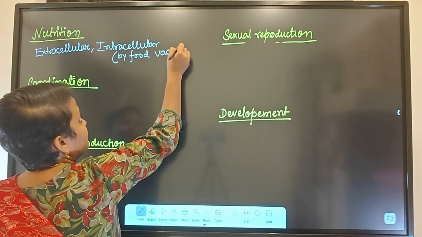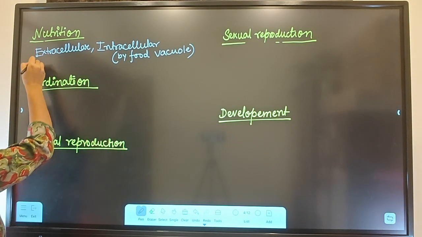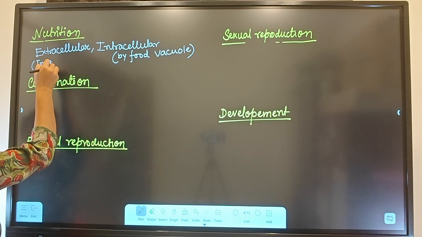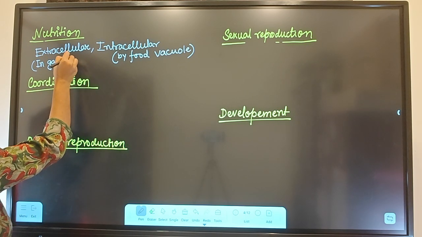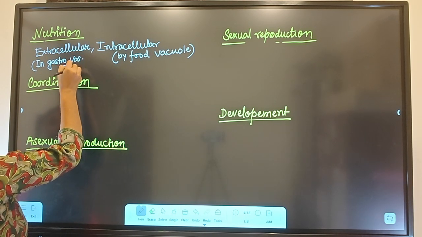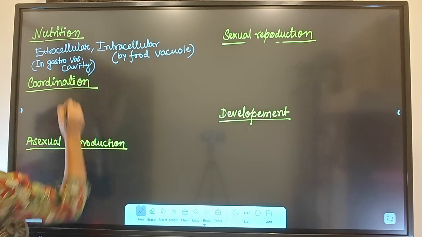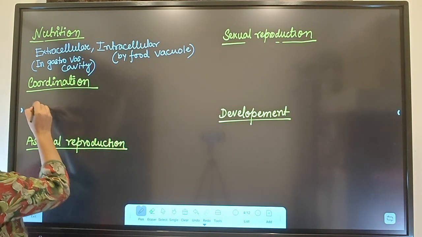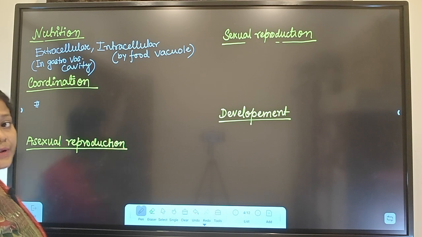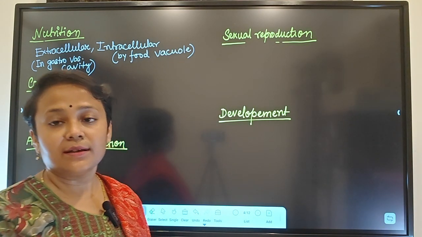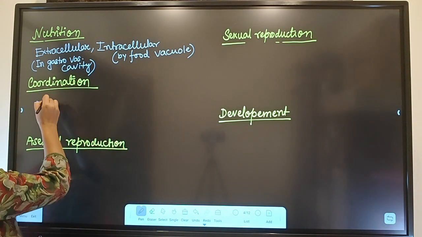Coordination: the nerves are present as a network, that's why it is called nerve net.